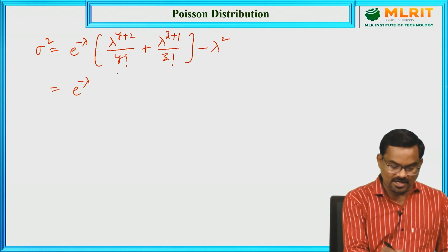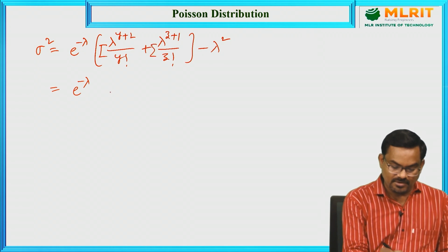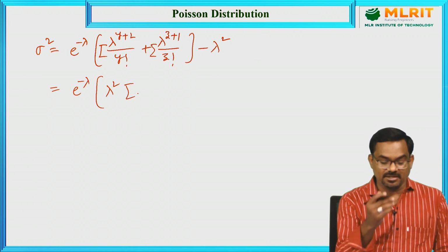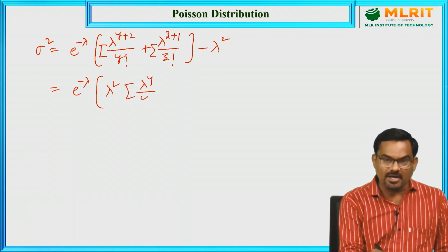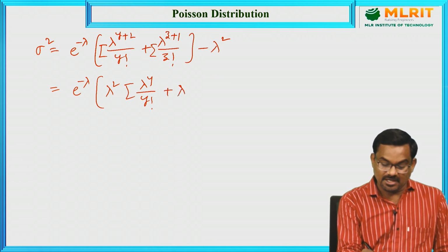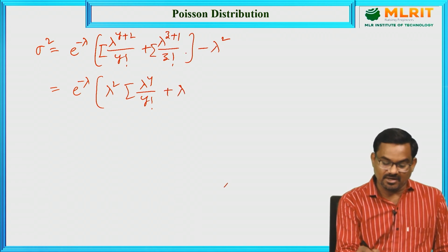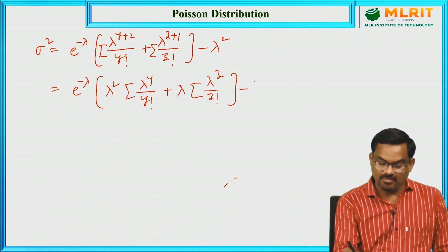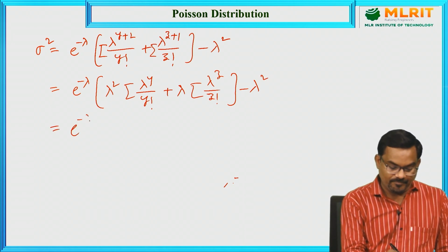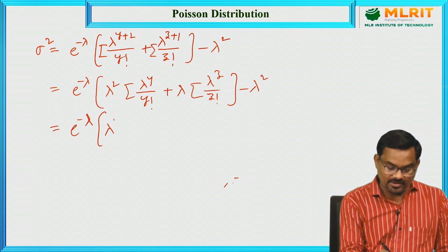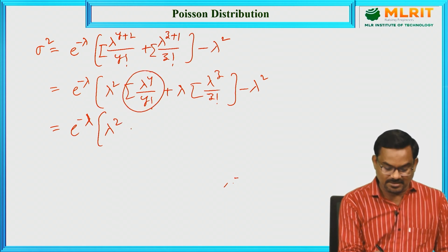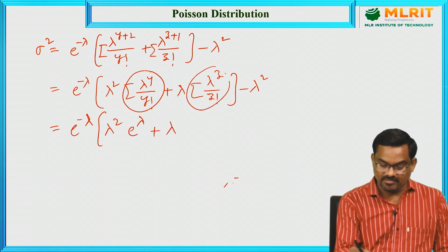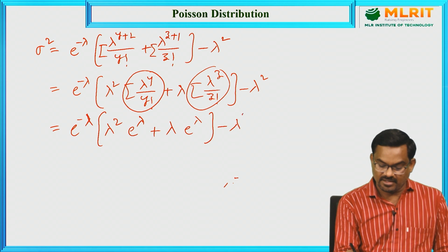So, e power minus lambda, here we have sigma notation, into lambda square, we can write outside of this sigma because lambda square is a constant, and what remains is lambda power y by y factorial, plus here lambda remains constant, so you can write it outside, and lambda power z by z factorial, minus lambda square. So, here this term is nothing but the expansion of e power lambda, plus again the same, the expansion of e power lambda, minus lambda square.